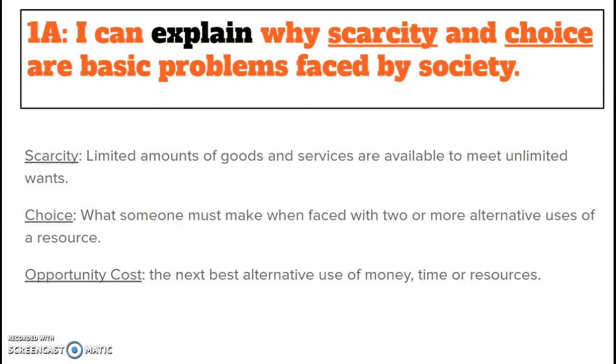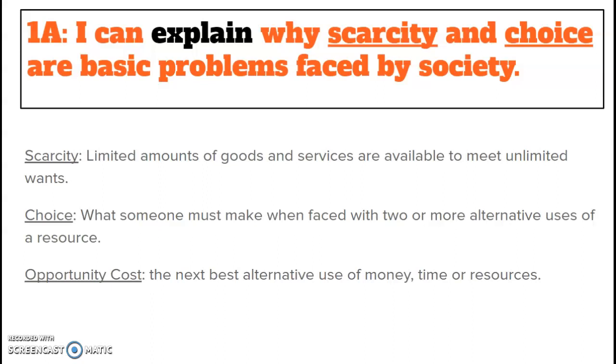So there are 3 very important terms that you need to know for this standard and understand them. The first one is scarcity. Scarcity is limited amounts of goods and services are available to meet unlimited wants. You also need to know choice, and choice is what someone must make when faced with 2 or more alternative uses of a resource. Your third term is opportunity cost, which is the next best alternative use of money, time, or resources. So let's look at those 3 terms and how they tie to explaining how scarcity and choice are basic problems faced by society.